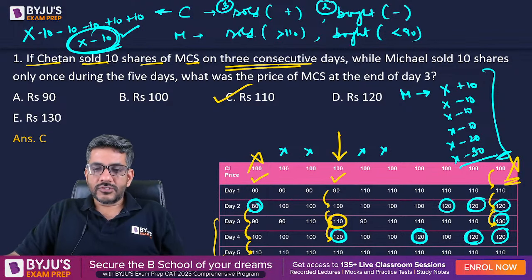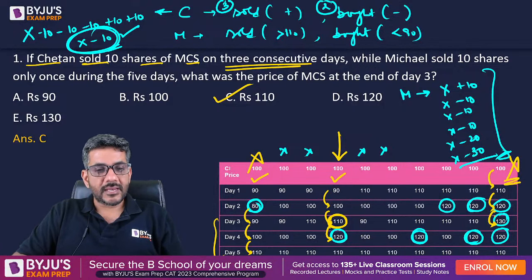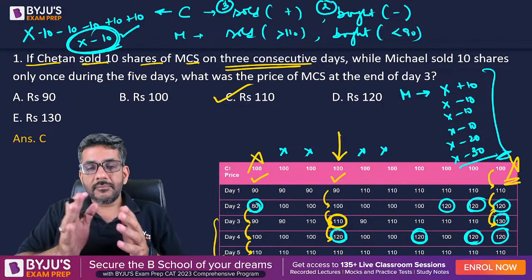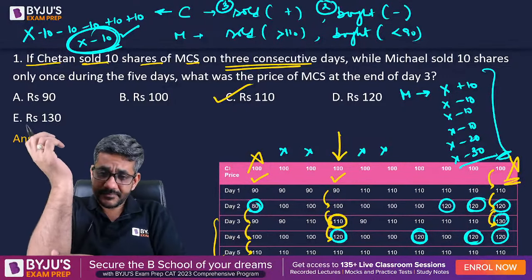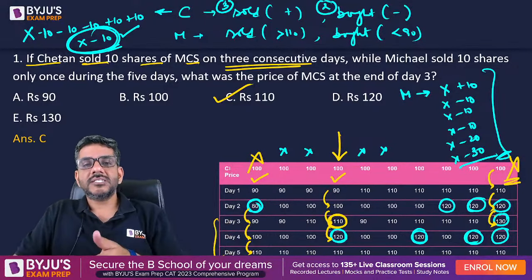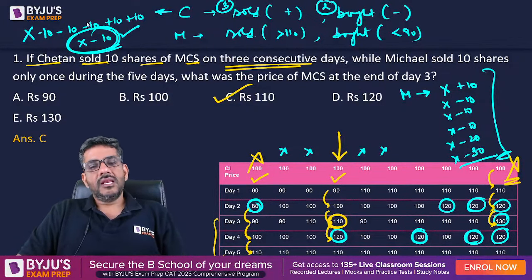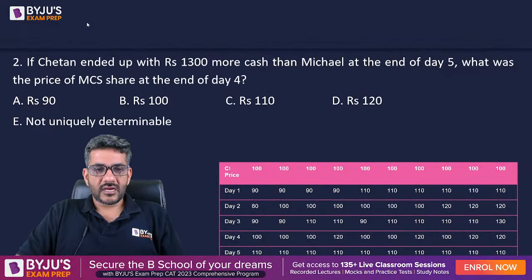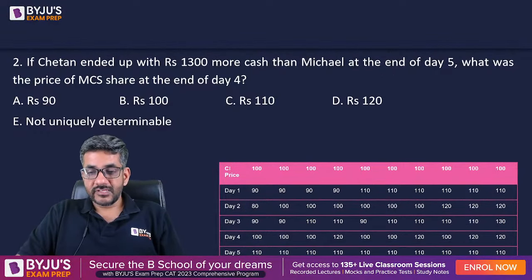Okay. So then we'll move ahead now to the next question, question number 2, based upon the same data set. I hope you can see how this table helps us. The table of course takes some time initially to make completely. It might take 6-7 minutes, but I'm sure those 6-7 minutes are very useful, because after that you can answer the questions real fast. Let's move on to question number 2 now. So here is question number 2. Have a look at this question first, then we'll start doing it together.